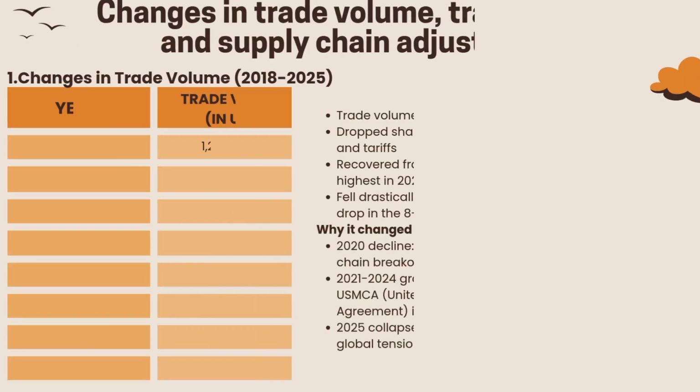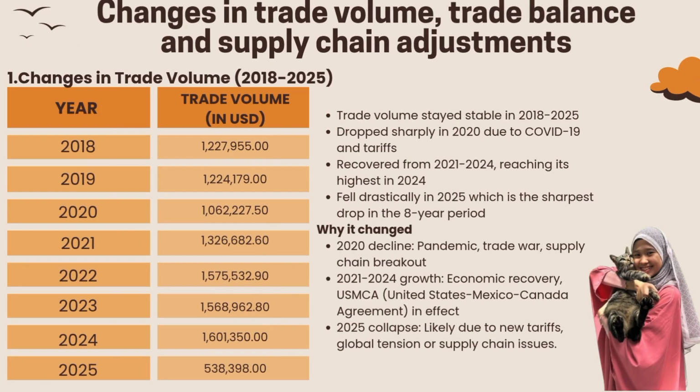America. The next one is changes in trade volume, trade balance, and supply chain adjustment. The first one is how trade volume changed in North America from 2018 to 2025. In 2018 and 2019, trade volume was quite stable, but in 2020 it dropped sharply. This was mostly due to COVID-19 pandemic, ongoing tariffs, and supply chain disruptions. After that, from 2021 to 2024, trade volume recovered steadily, with 2024 reaching the highest level in the 8-year period.